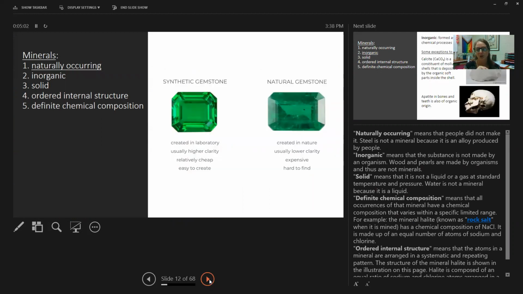First, a mineral has to occur naturally. That means that the gemstones that are in your rings and your necklaces, if they were made in a lab, they're not minerals. Those are synthetic. We call them gemstones, but they're not real minerals. In order for it to be a mineral, it has to be naturally occurring, made out in the world, made out in nature.